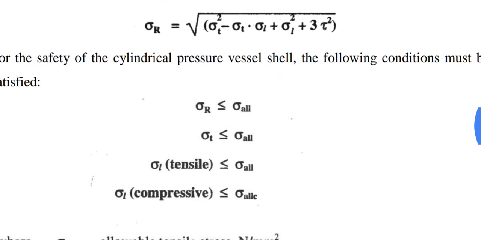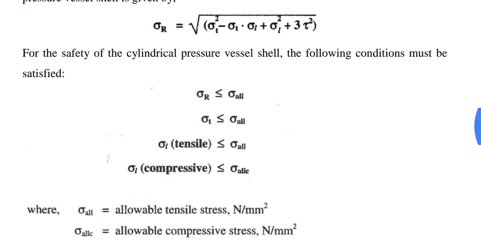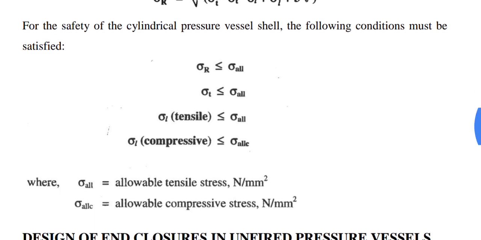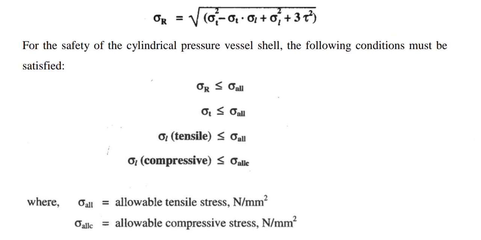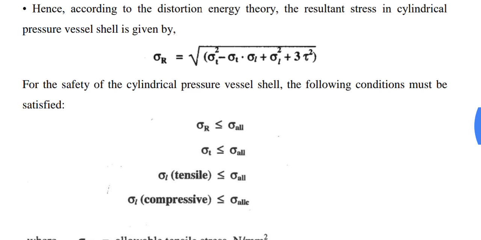Here are the conditions for the safety of the cylindrical pressure vessel shell, where sigma all is the allowable stress value in case of tensile and compressive stress. With this, we can design the pressure vessel shell subjected to combined loading.